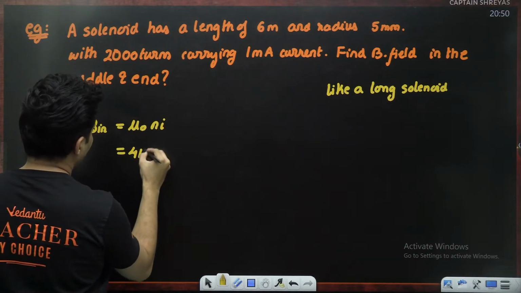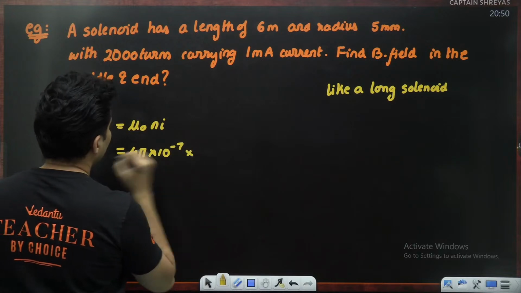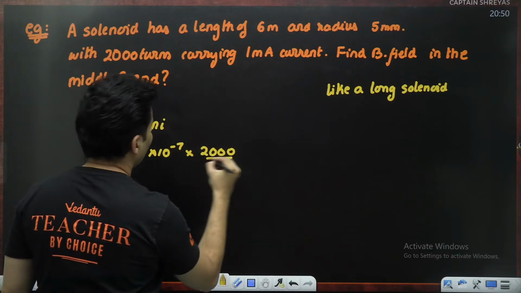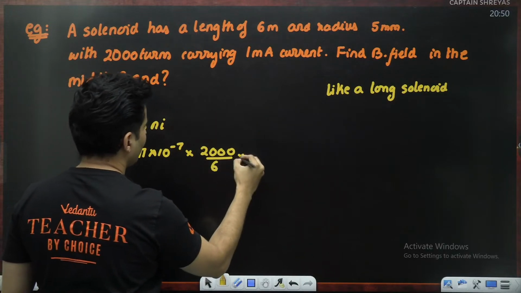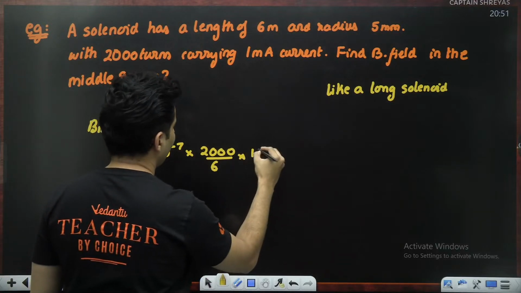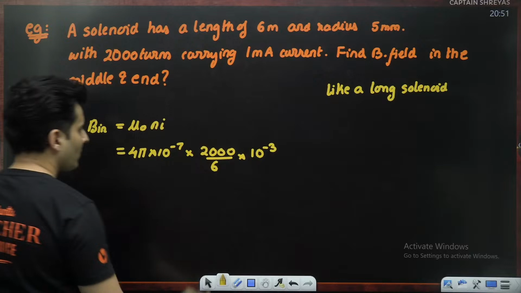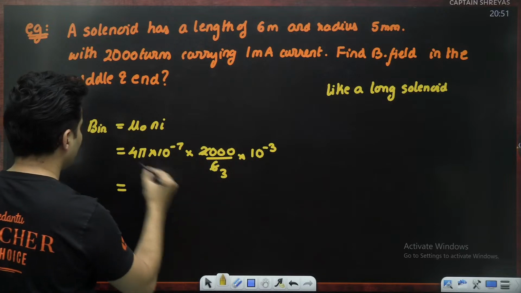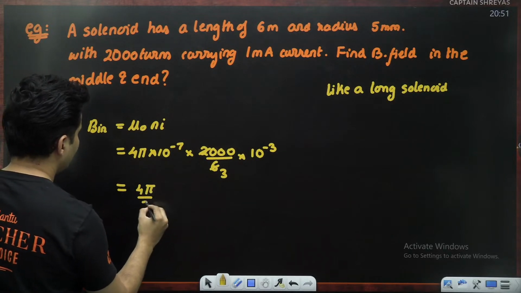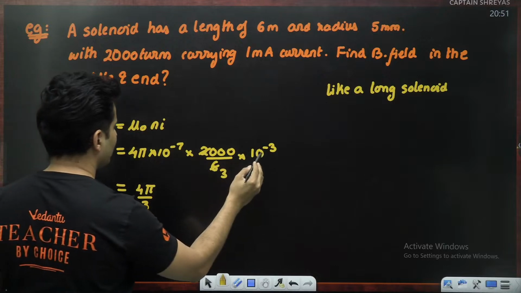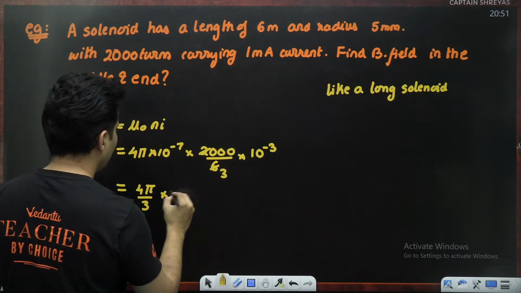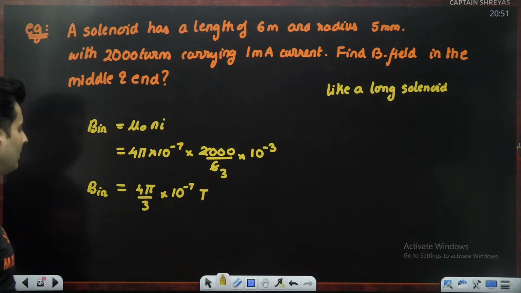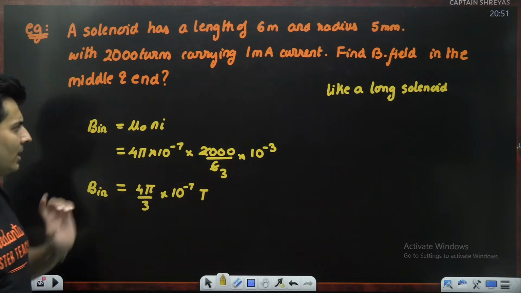Mu naught is 4 pi into 10 to the power minus 7. Number of turns per unit length: there were 2000 turns for a total length of 6 meters, multiplied by the current, which is 1 milliampere, which is 10 to the power minus 3. If you notice what is happening, this 2 will go with this 6, it will become 3. So I'll get 4 pi by 3 over here, minus 7 and minus 3, but this plus 3. So this will just make it 10 to the power minus 7 Tesla. So that's the magnetic field somewhere in the middle, 4 pi by 3 into 10 to the power minus 7.